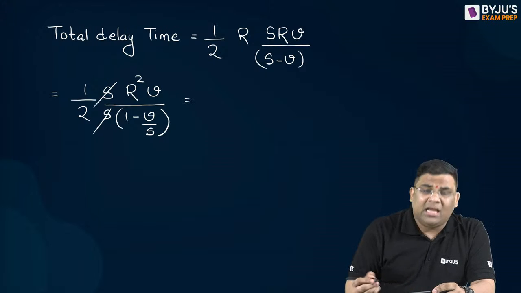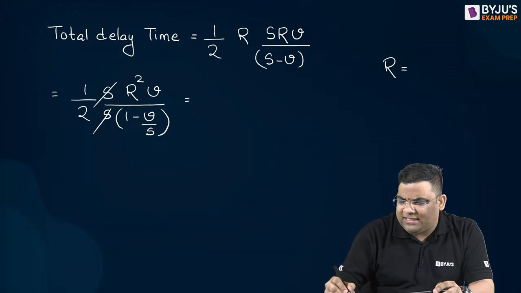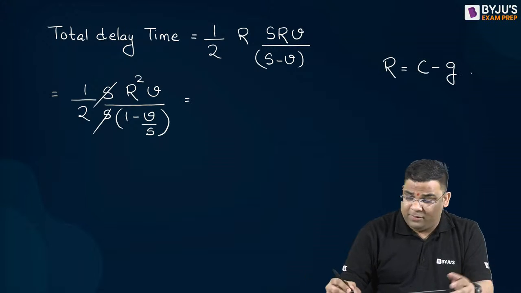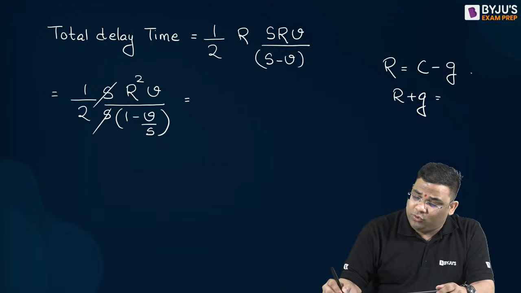Now what is R? R is your total cycle length minus green time, because red time plus green time is equal to total cycle time.